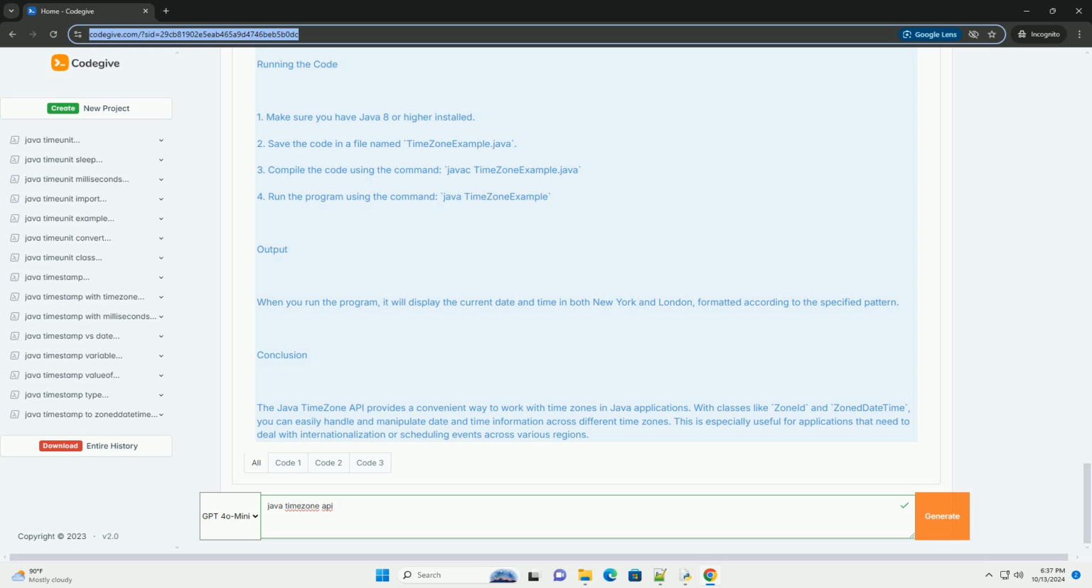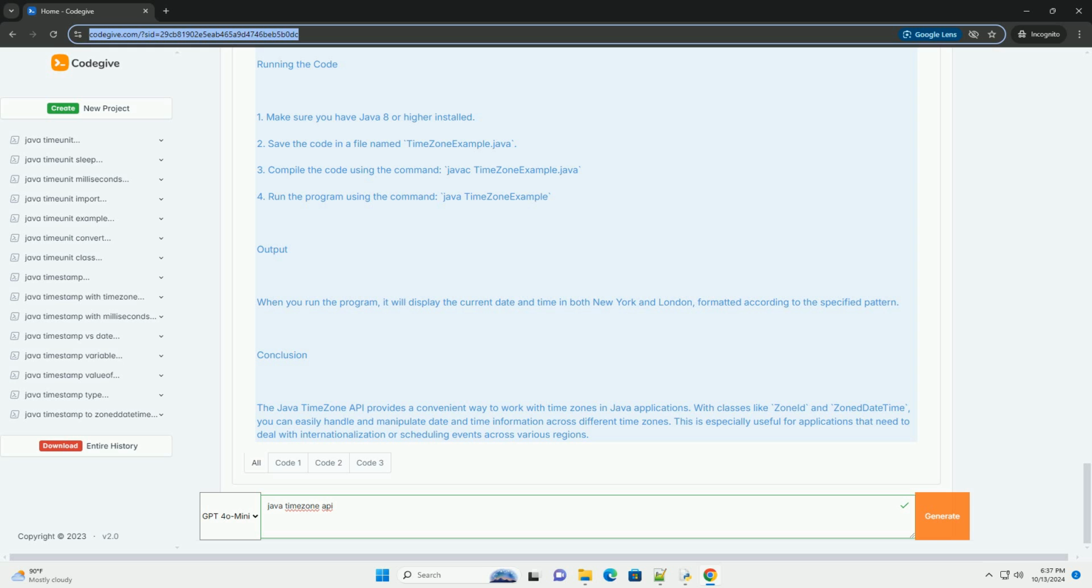Getting started with Java Time Zone API. Step 1, import required classes. You need to import the necessary classes from the java.time package. Step 2, create ZoneId instances. You can create a ZoneId instance using the ZoneId.of method, providing a time zone ID.